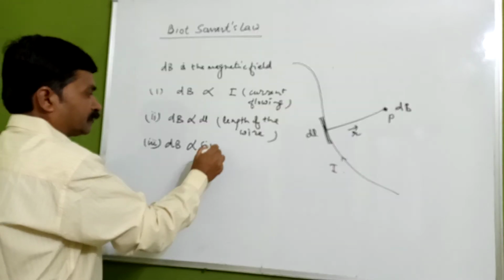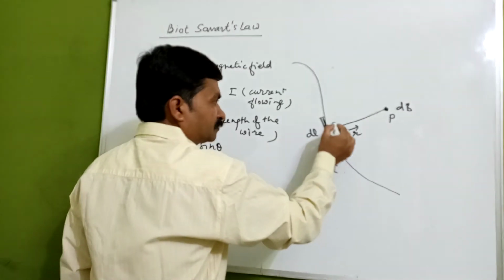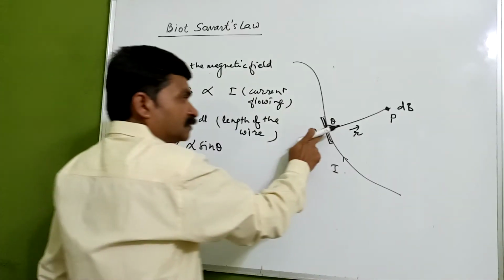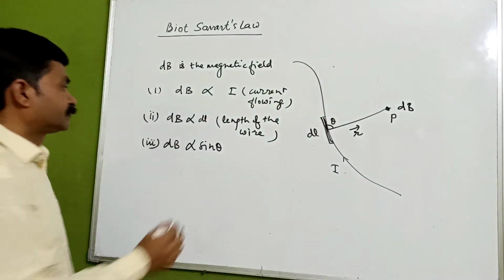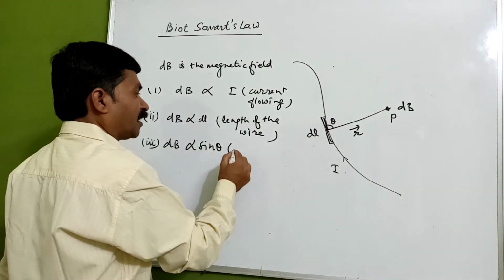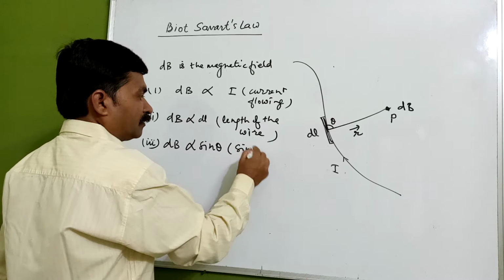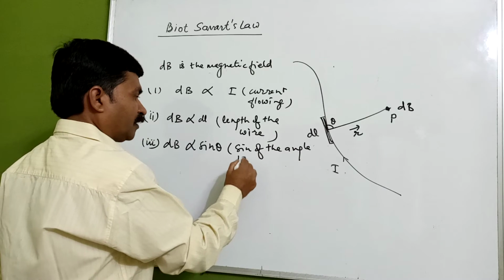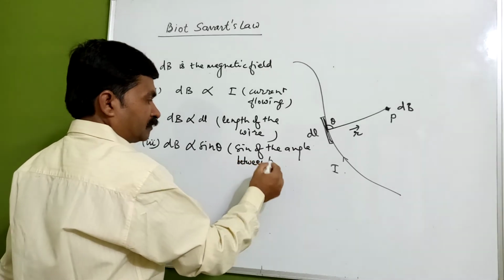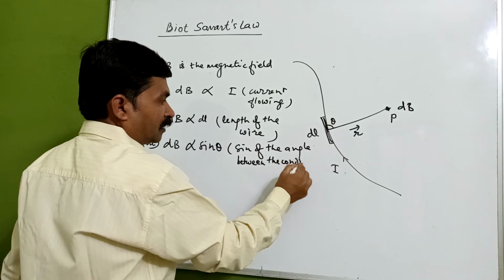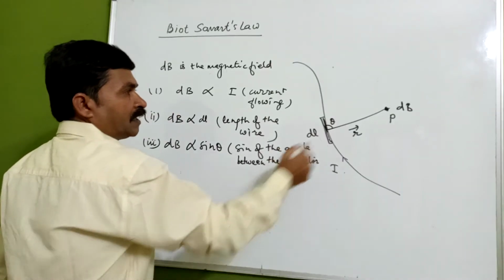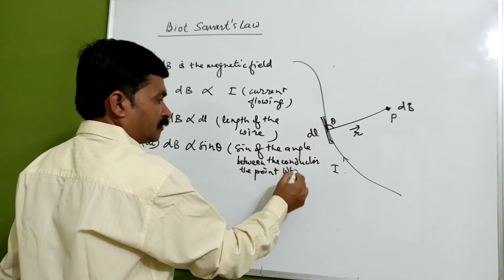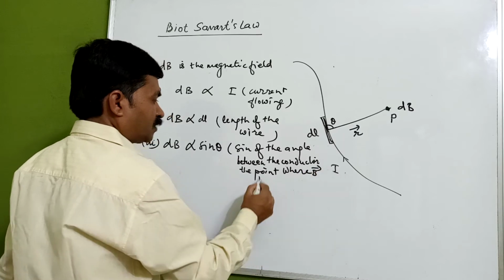sine theta. Now what is theta? The angle which dB is directly proportional to, the sine of the angle between the current carrying conductor or current carrying wire and the point where the magnetic field has to be determined.